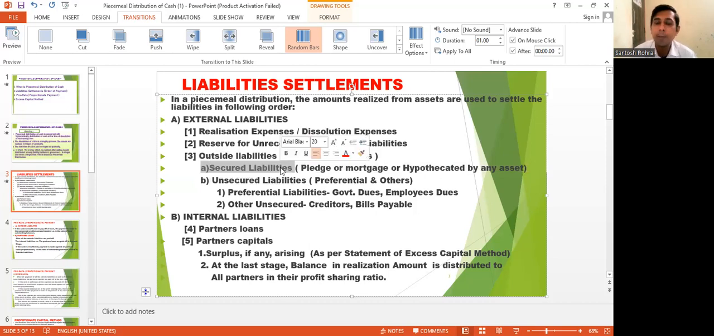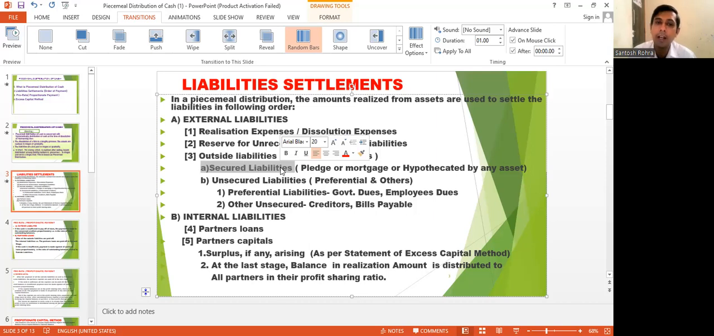Secured liabilities are those where the firm has placed, mortgaged, or hypothecated some asset of the firm to take that loan or debt. That is called a secured liability. It should be paid first, before the payment of unsecured liability.